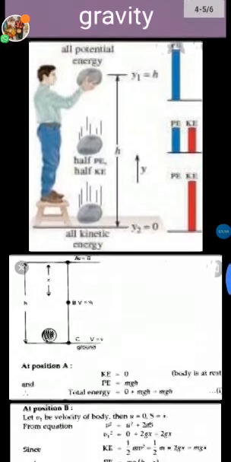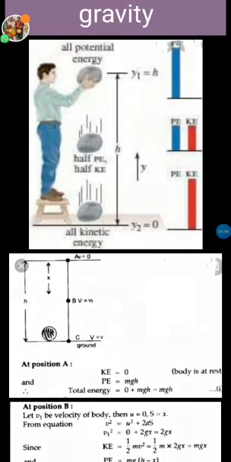Now at the highest point, the kinetic energy is 0. Why? Because the body is at rest, and the potential energy is mgh. Therefore, the total energy is 0 plus mgh, that is mgh.